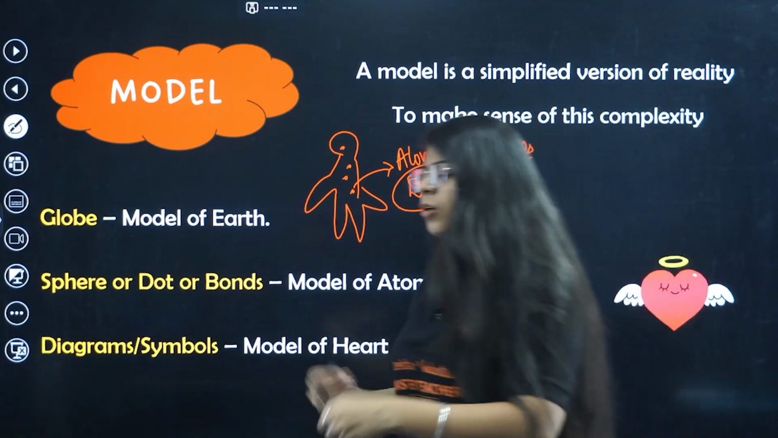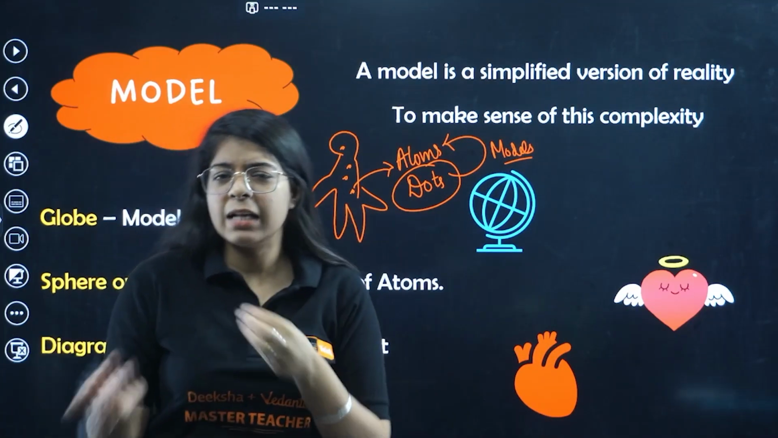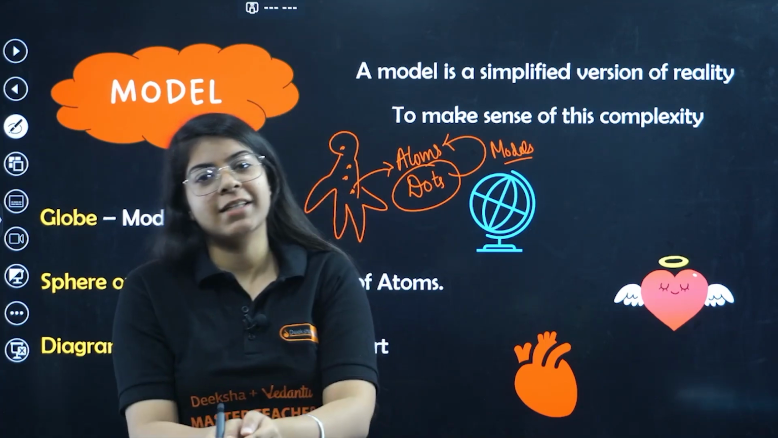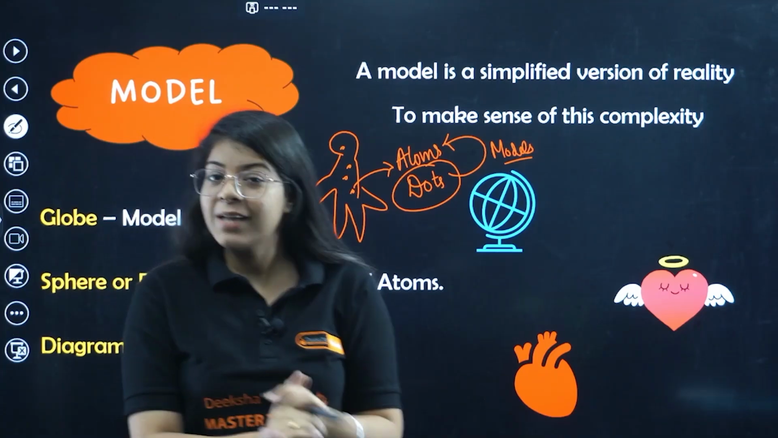Understood? That's how we do this, to make the complexity of science a little bit easier to understand and focus on one main part of that thing, on one main part of that function, of that car, of that heart. Right? Okay.